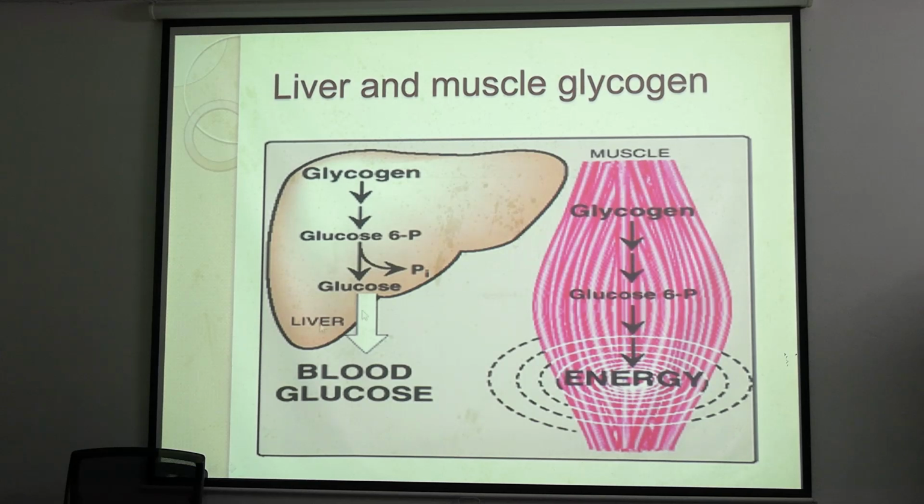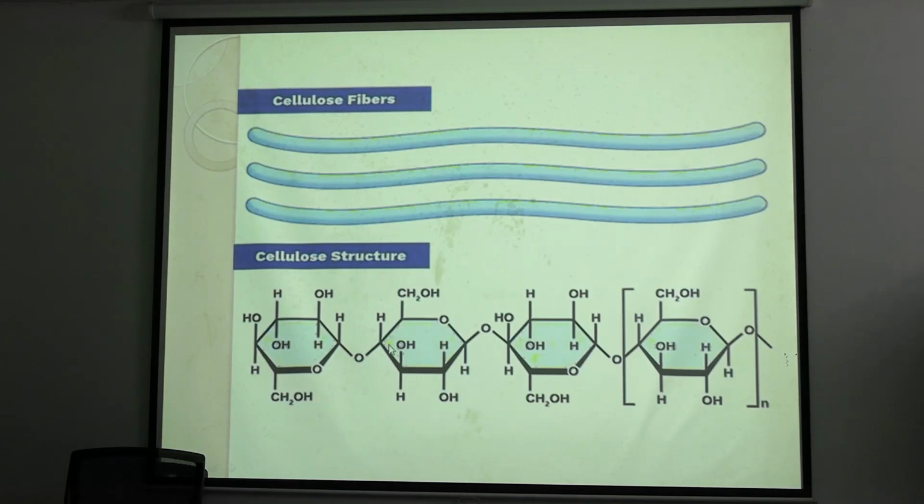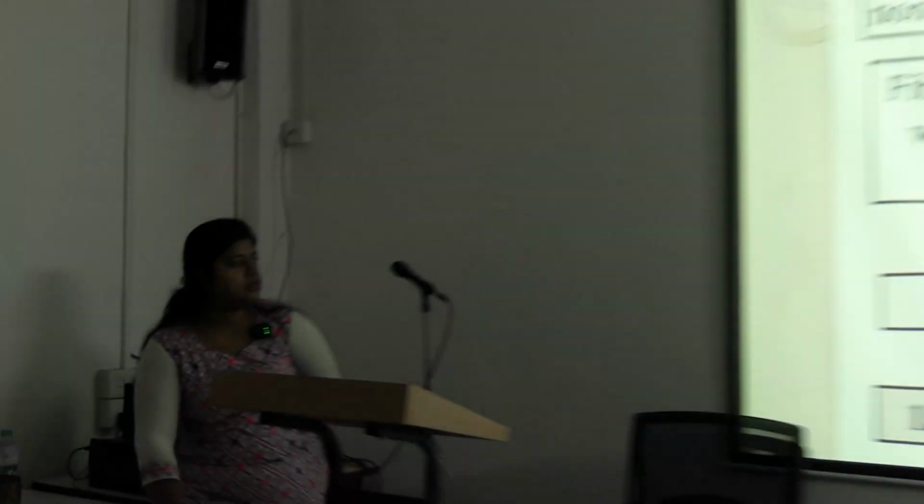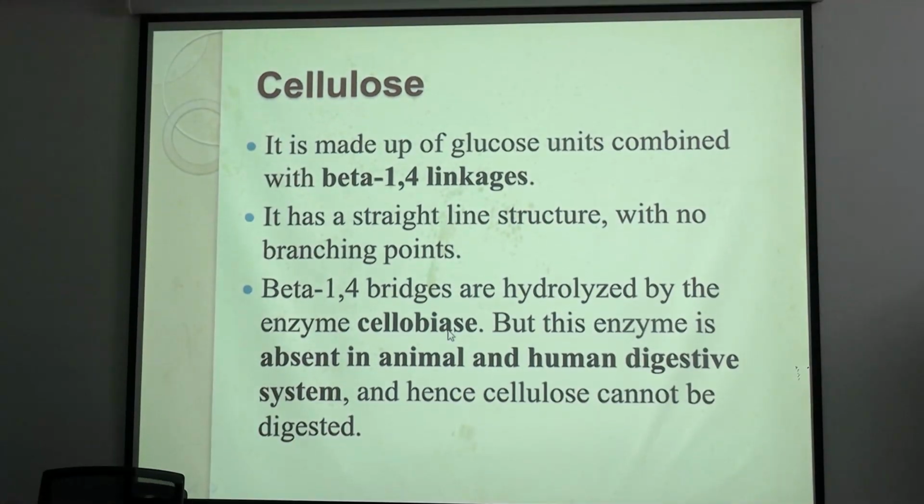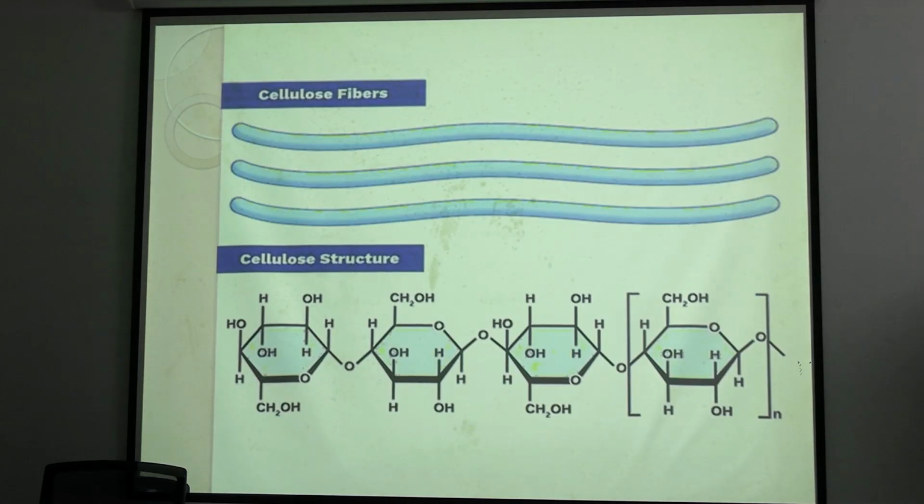Liver and muscle, these are the places where glycogens can be stored. Now coming to cellulose. Cellulose is a beta 1,4 linkage of glucose, homopolysaccharide of beta 1,4. Beta 1,4. This is the beta form. Okay. And this cellulose forms the major part of dietary fiber. As beta enzymes are not present in our body, beta 1,4 bridges are hydrolyzed by cellobiose enzyme, okay, which is not present in our body. That's why we cannot digest dietary fibers or cellulose.